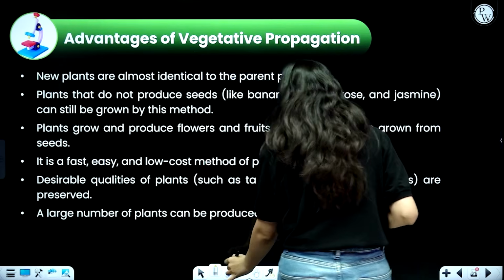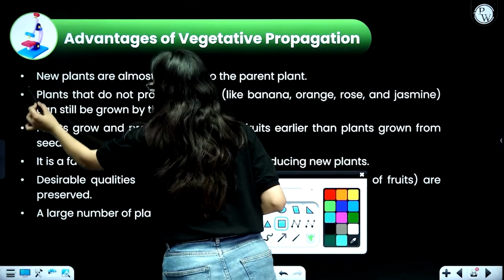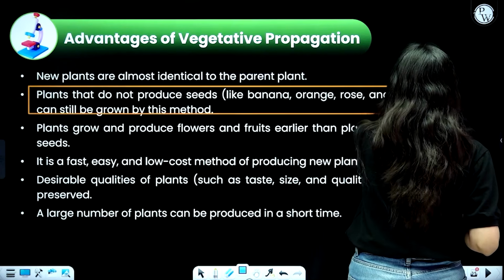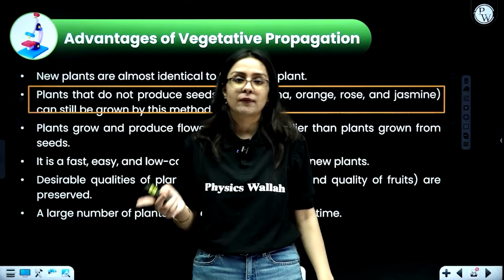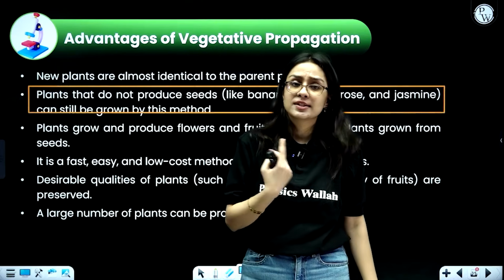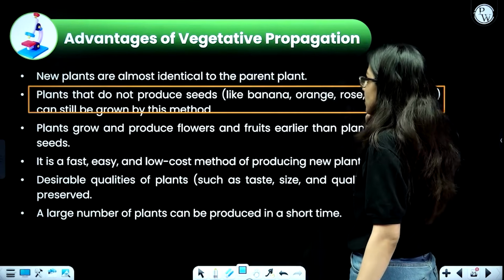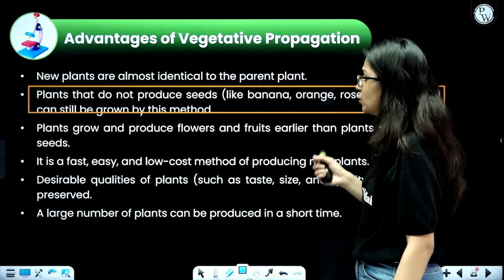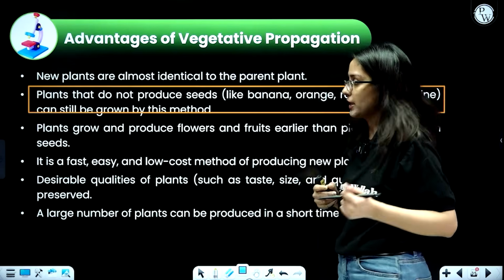And very important, plants which do not produce seed, if a plant does not produce seed, then how will you be able to grow it? For example, rose does not produce seed, so you have to use a stem cutting. Banana, which is seedless, if you want to make its plant, you have to use suckers. Likewise jasmine and orange, which do not have seeds, can be prepared by vegetative propagation.